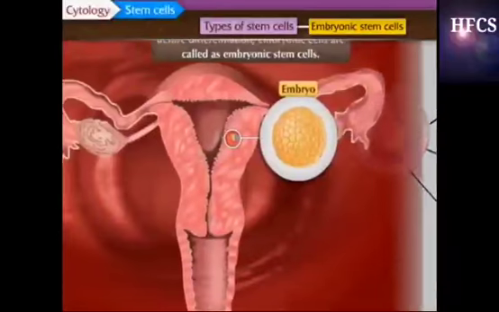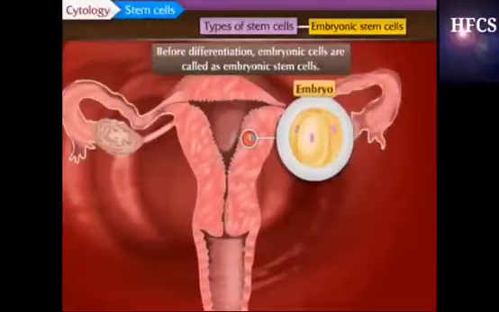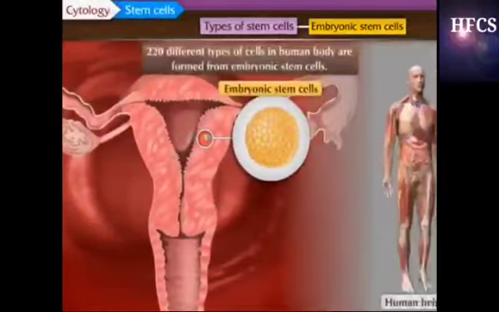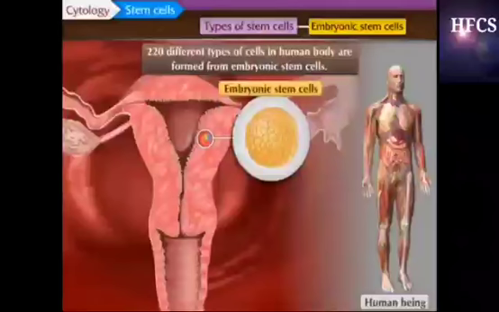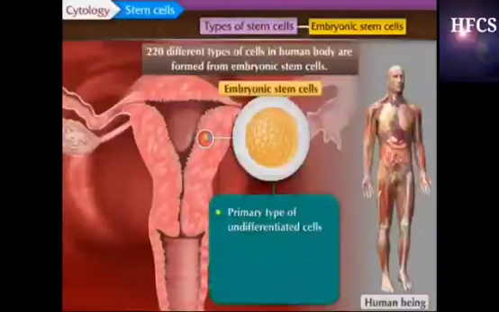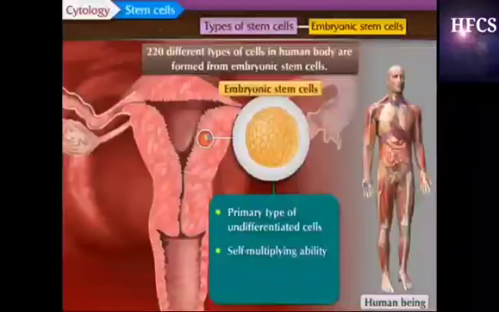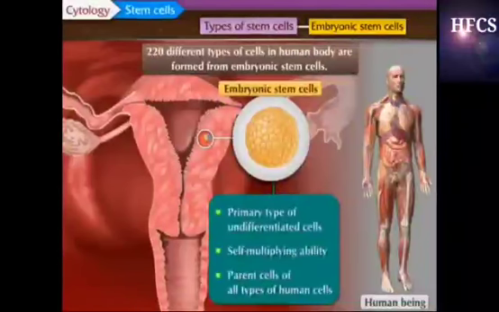Embryonic cells before differentiation are called embryonic stem cells. Students, 220 different types of cells in the human body are formed from a single type of cell, that is embryonic stem cells. Thus, stem cells are the primary type of undifferentiated cell with self-multiplying ability and they are parent cells of all types of human cells.